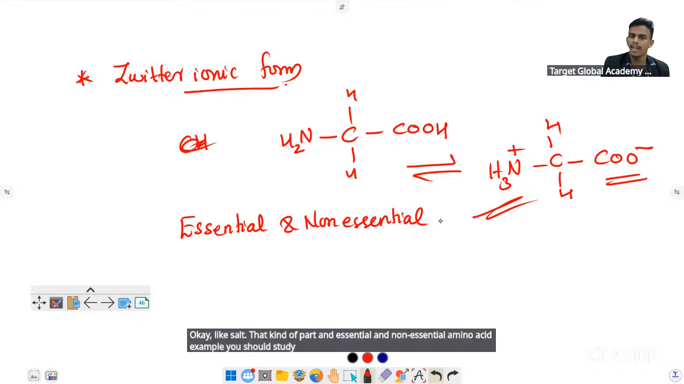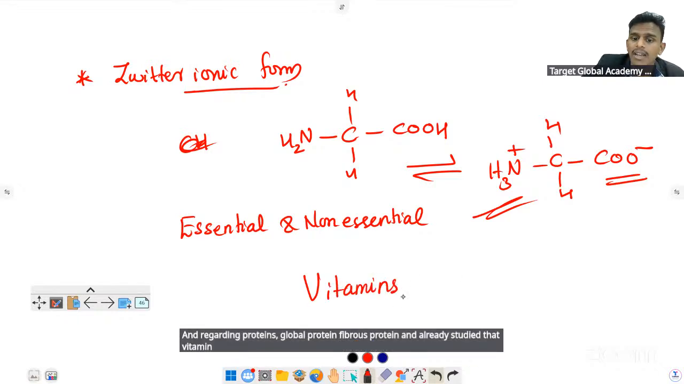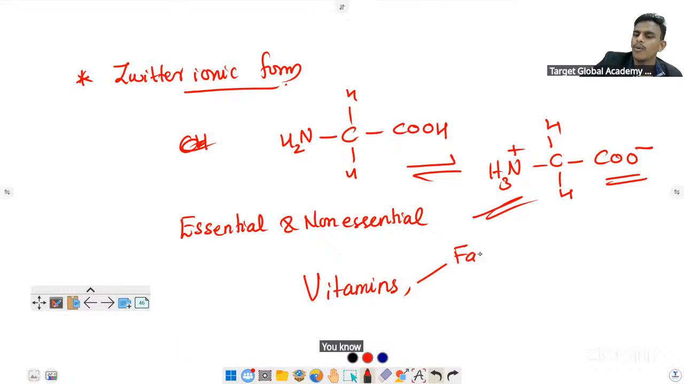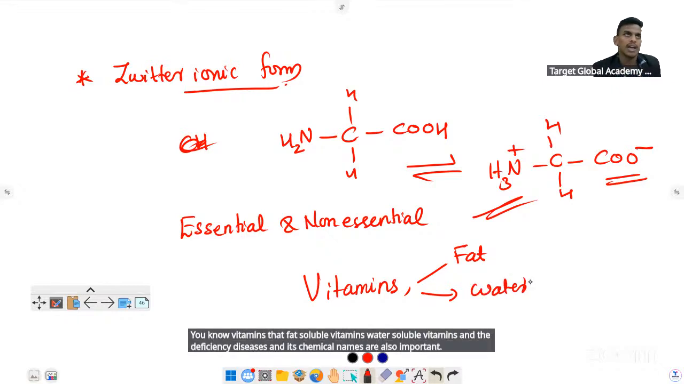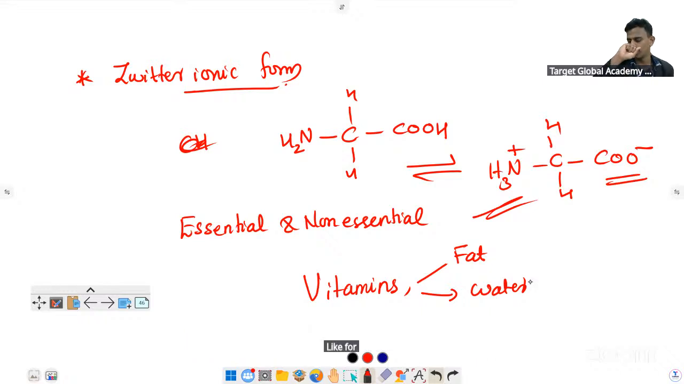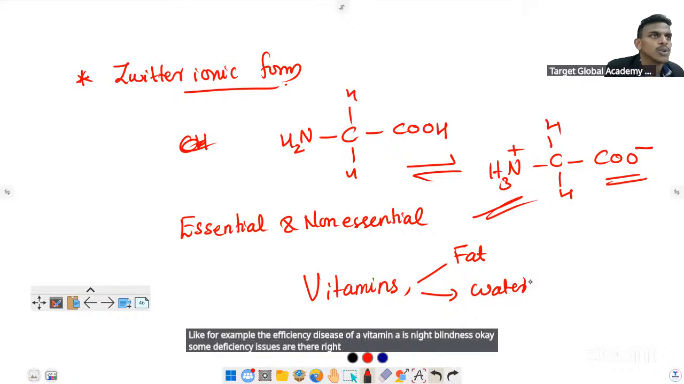And regarding proteins, globular protein and fibrous protein, and always study the vitamin part. Vitamins and enzymes are not important, but vitamins are: fat soluble vitamins, water soluble vitamins, the deficiency diseases and their chemical names are also important. For example, the deficiency disease of vitamin A is night blindness. There are 5 to 6 deficiency diseases, and their chemical names also.